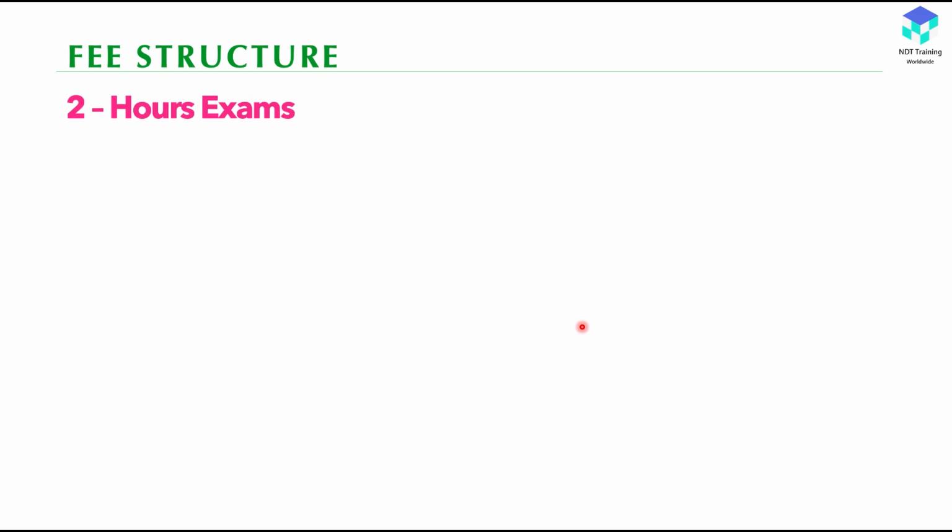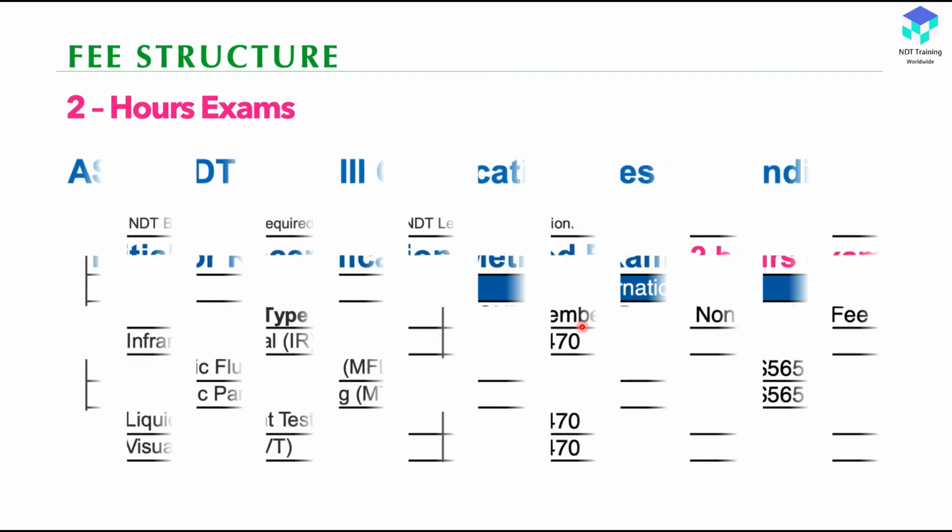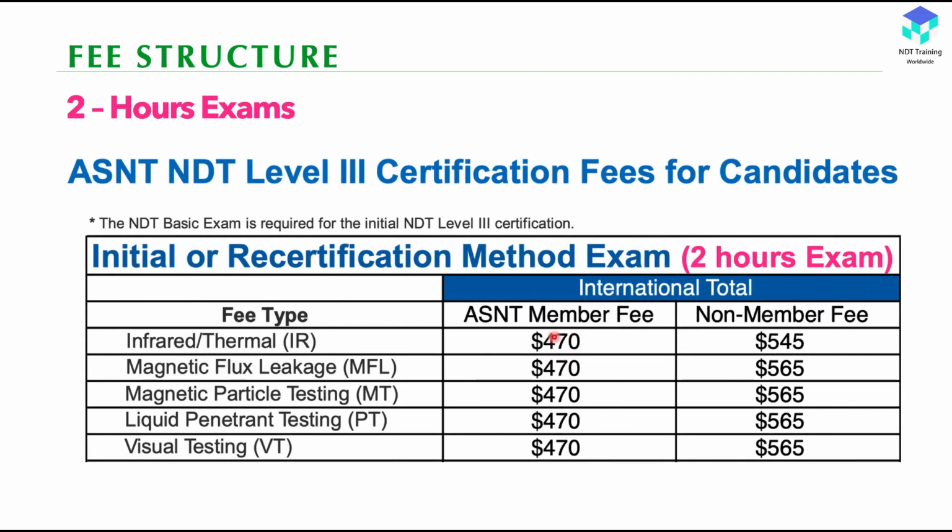Okay, then coming to the 2 hours exam, so 470, just now I mentioned, right? So 2 hours you are paying 470 USD, then 4 hours you are paying 490 USD, just $20 extra, because you are sitting 2 hours extra in the examination center. Okay, so this one includes all the examination fee and sitting fee, meaning you are not required to pay anything extra to the examination center or to any training center or to any other person.